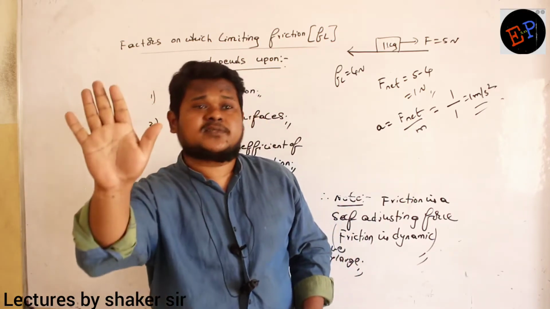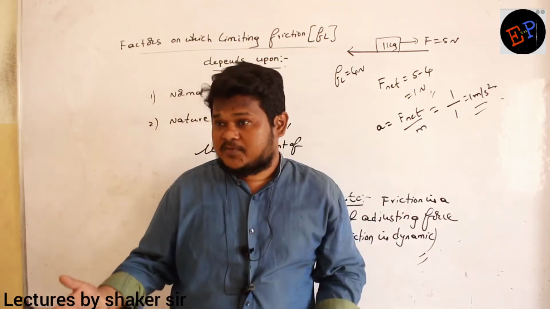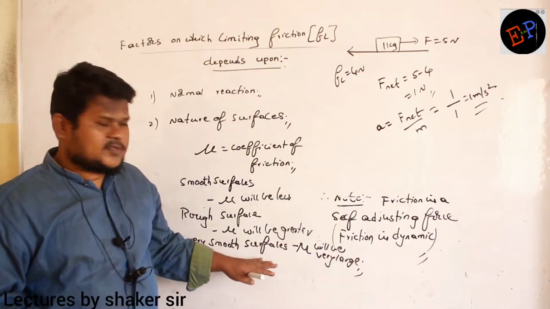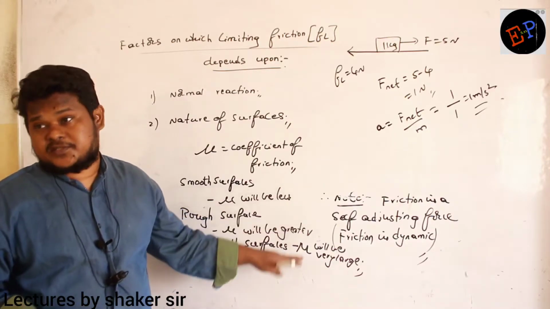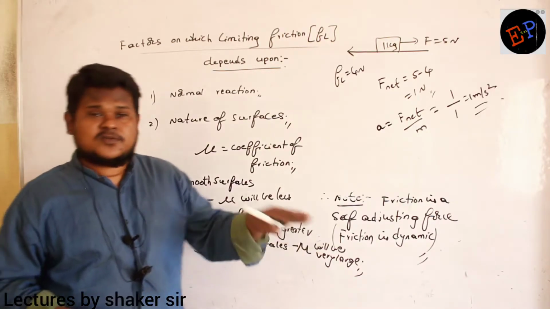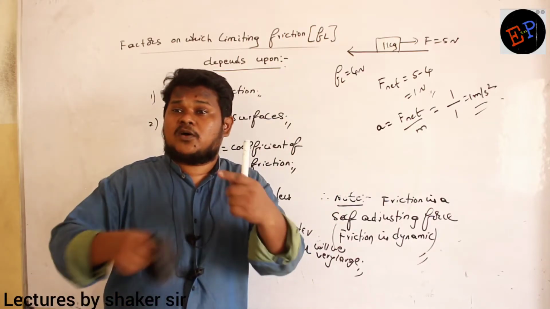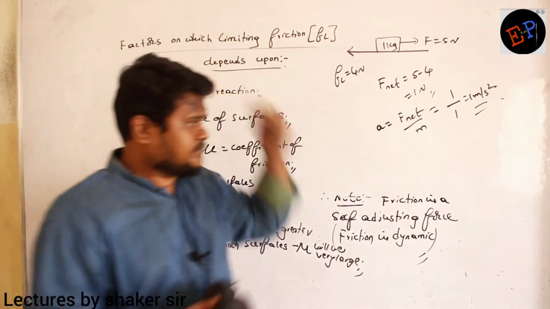So once you attach it, it is not easy to remove. Friction will be very large between those two surfaces, because the surfaces are very, very smooth. Mu value becomes very large. So up to a certain level of polishing, friction decreases, but beyond that, friction again increases. That is the condition.